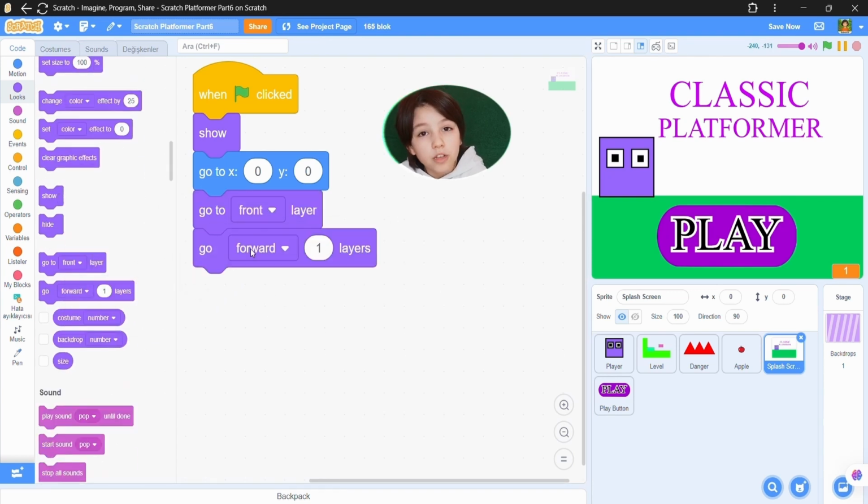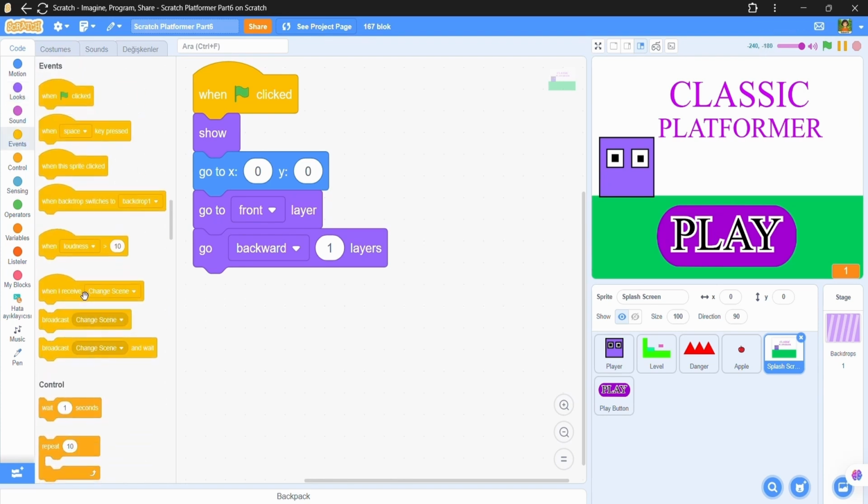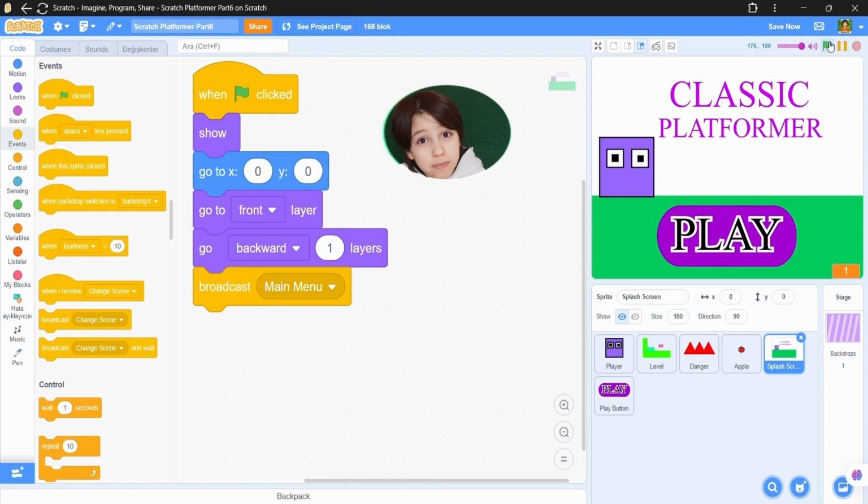But go backward one layer so the play button is also shown. Then broadcast main menu.